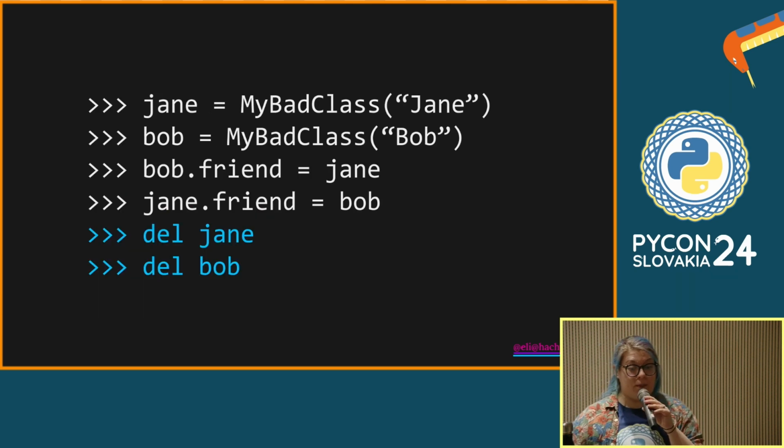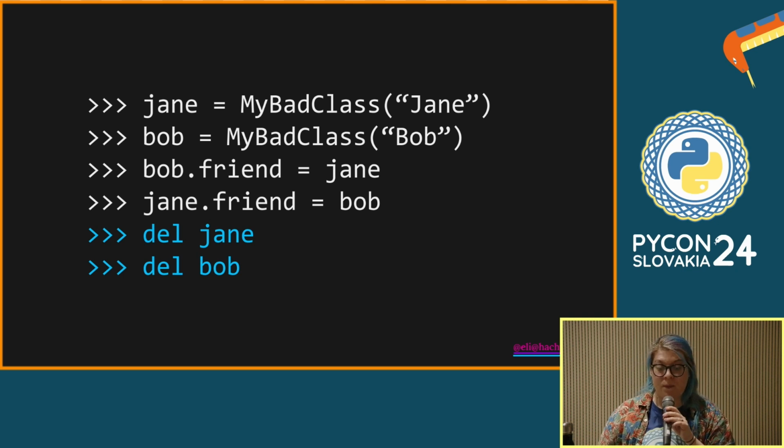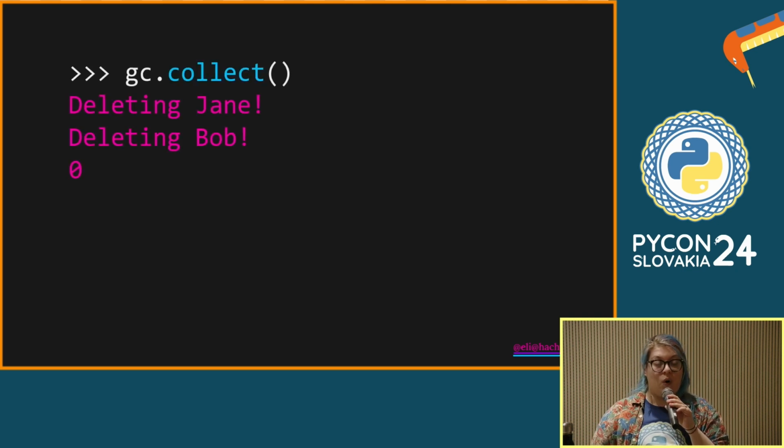If we go back to our example, and instead of using our named class, we use our bad class, and we set up a cyclic isolate for this, we call the garbage collector, and it gives us those print statements, but it doesn't delete anything from memory. And this is because before it can remove things from memory, it needs to call their finalizers. And what those finalizers did was they reached back out into the namespace and created a new pointer to that object in memory. Now that object is no longer isolated.